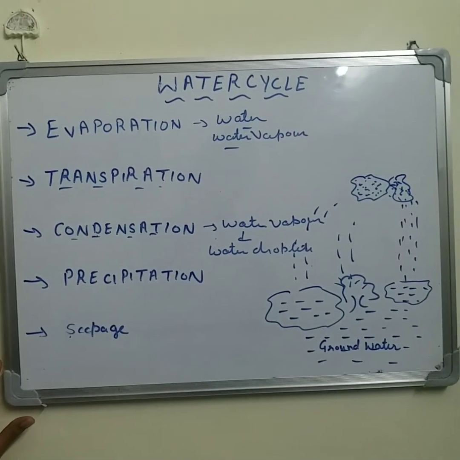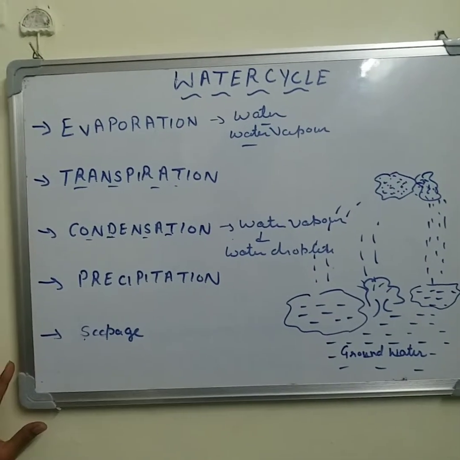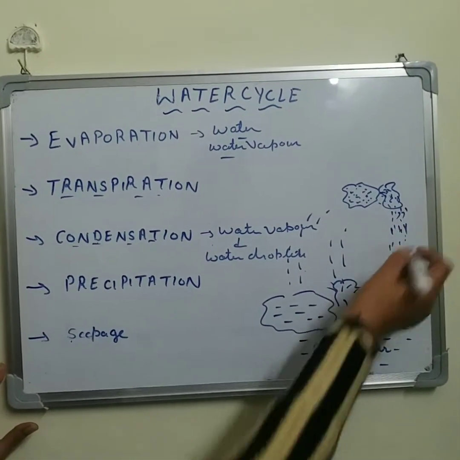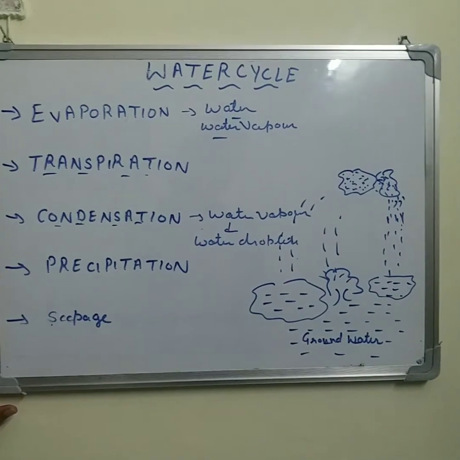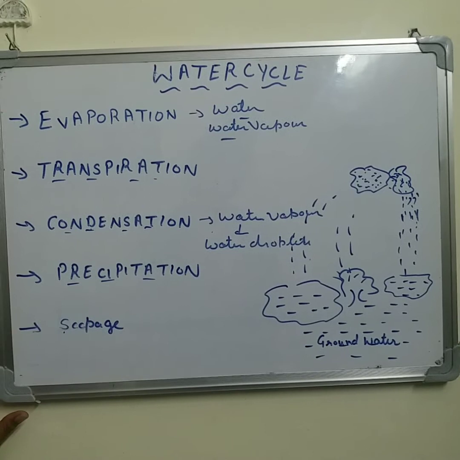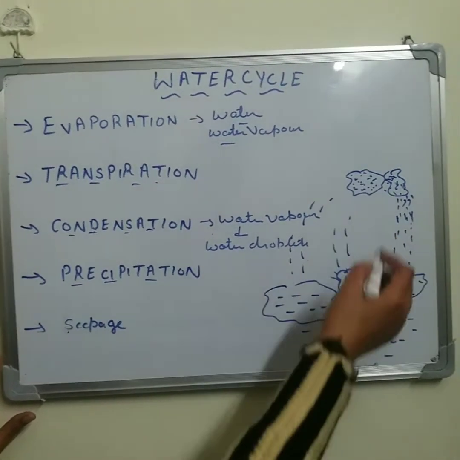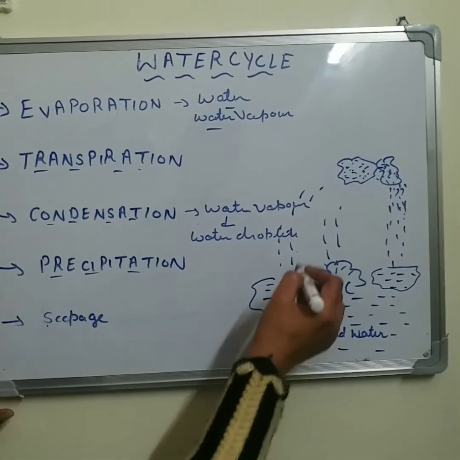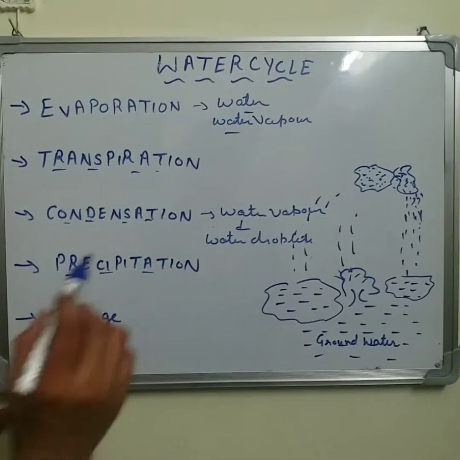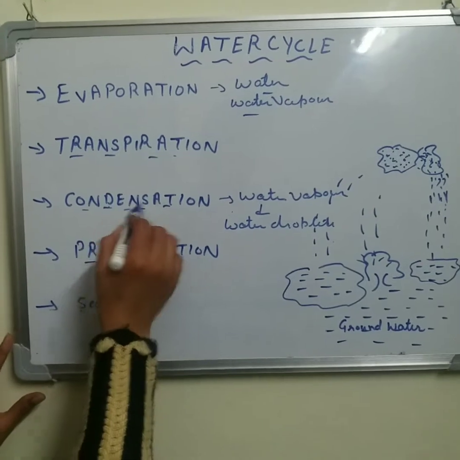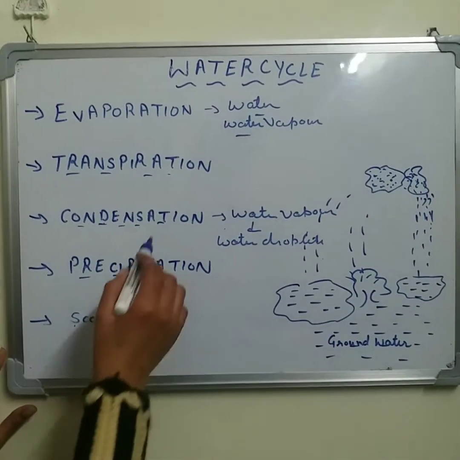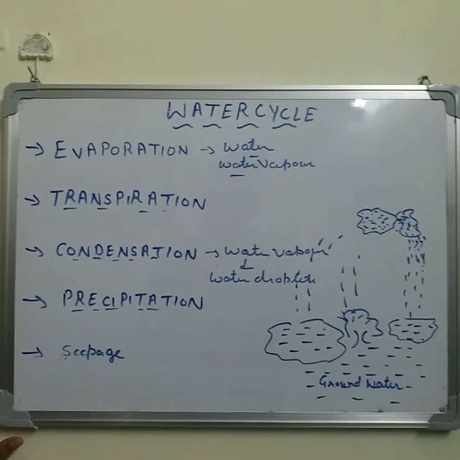And when this cloud becomes too heavy, it comes down in the form of rain, hail and snow on the earth, and that process is known as precipitation. So the water which reaches up into the atmosphere due to evaporation is converted into water droplets and comes back to the earth due to precipitation.